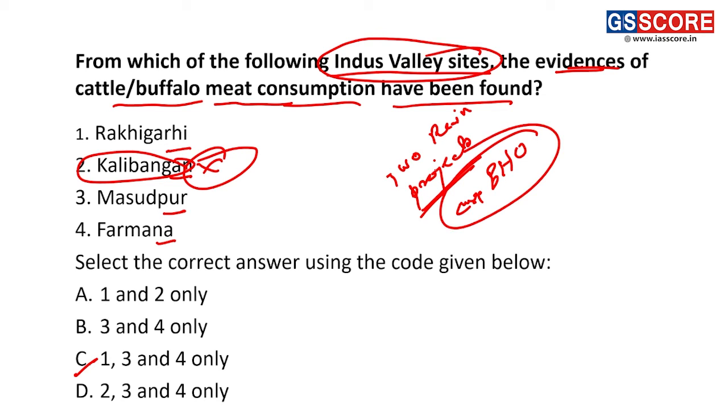Fine. They studied the dietary patterns of the Indus Valley civilization in the areas of Rakhigarhi, Masudpur, and Farmana, and these sites have revealed some interesting information about the consumption of beef by the Indus Valley people. Fine. How was this done? This was done by the analysis of ceramic vessels.